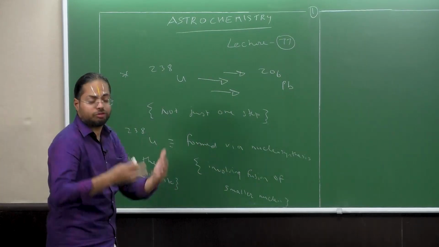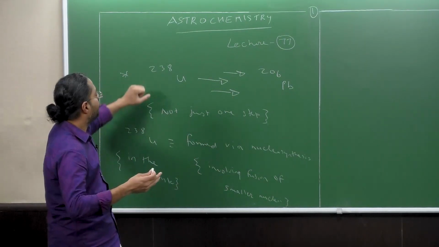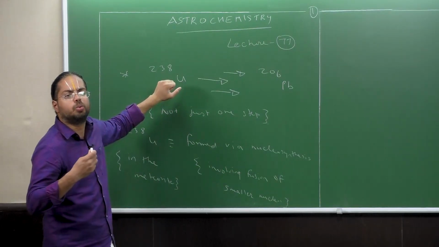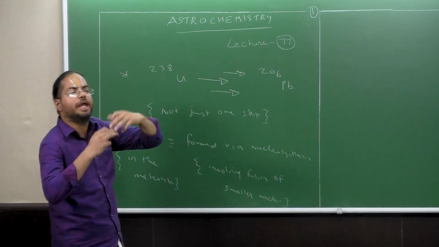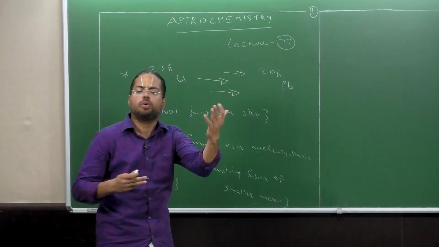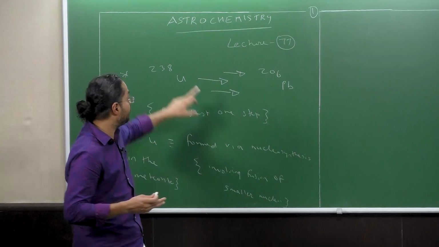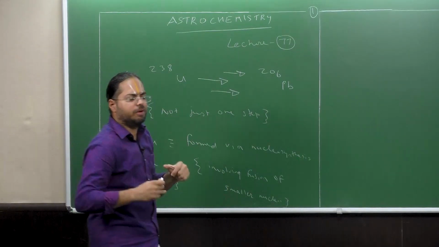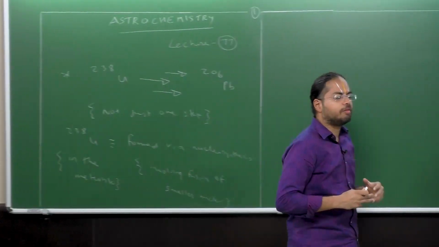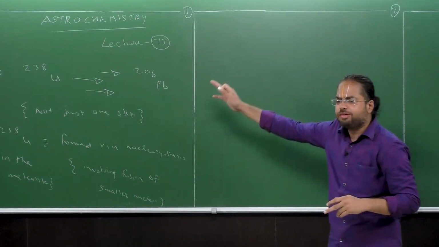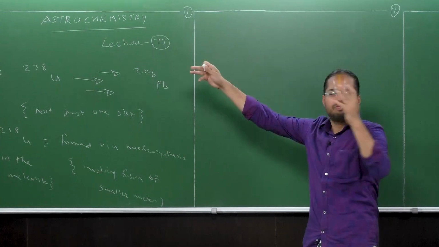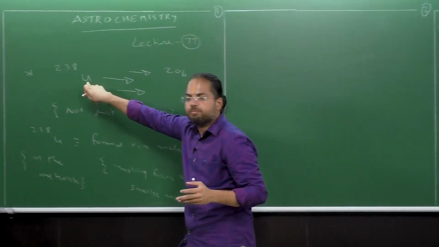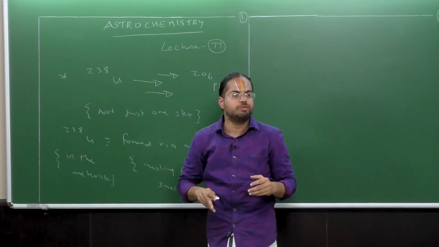Because it's very natural to ask this question, of course, we are using U238 to eventually determine the age of the meteorite. But how do you know there is U238? Well, that was determined using mass spectrometry. And the next question is, how was it formed? Because when we studied the formation of the meteorites in the first 4 or 5 lectures, we did not discuss how some element as heavy as U238 would be formed, right?